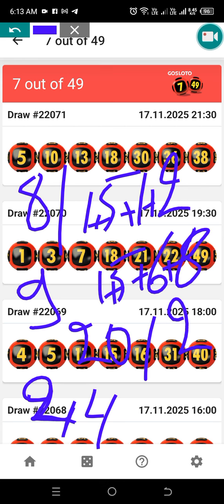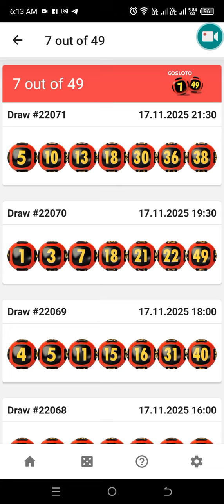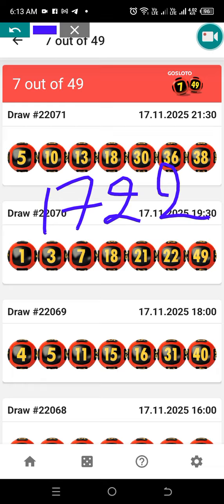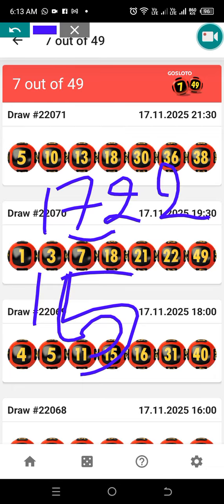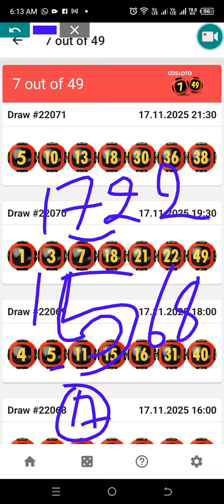Yesterday we had this, then this one gave us 12, 21. Now we have this, and the 6, 8, right? So we have a 15, 16, 18, but we don't have a 17. 17 is a skip in the code. We're going to use 17 as a skip.